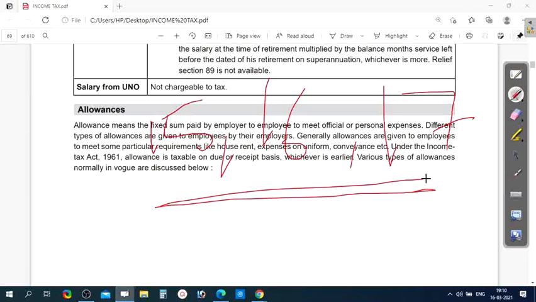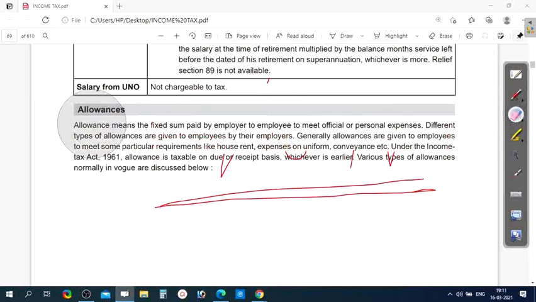We already discussed what is a salary, basic salary, advance salary, arrears of salary, and profits in lieu of salary in the previous class.